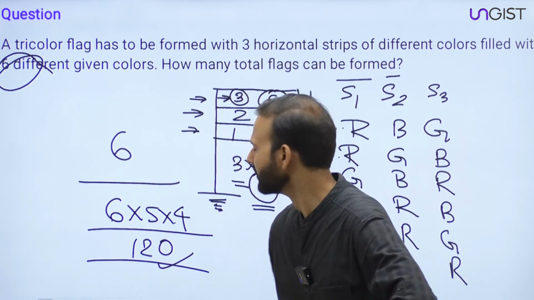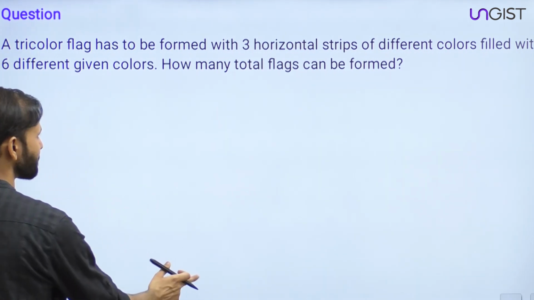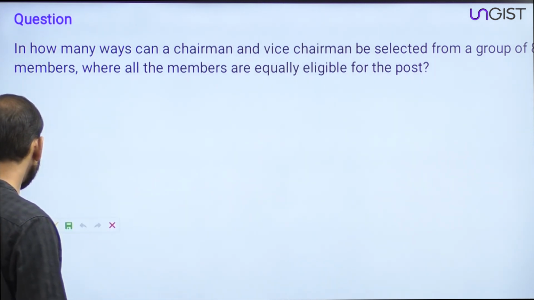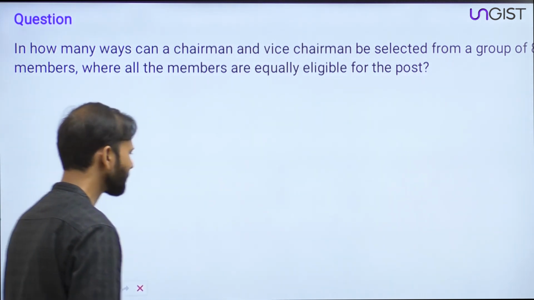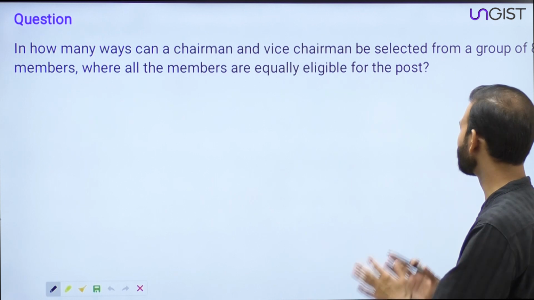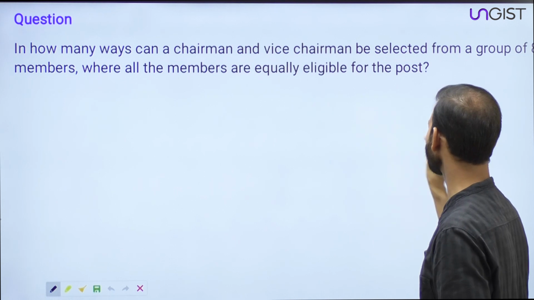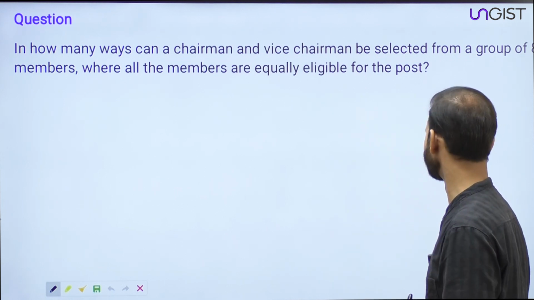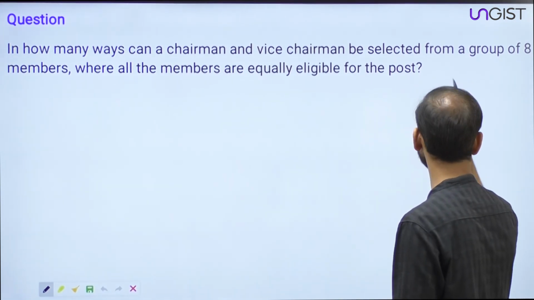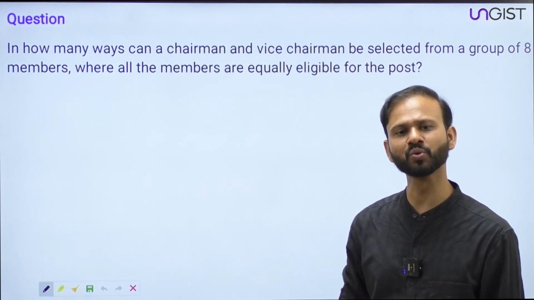Fine. Okay, now let's move to the next question. Just read this question everyone. What is the question saying? In how many ways can a chairman and a vice chairman be selected from a group of 8 members where all the members are equally eligible for the post?